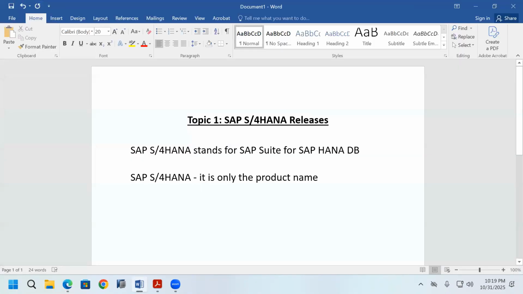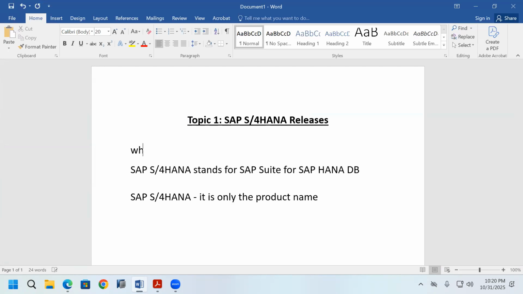Topic 1, SAP S/4HANA releases. That is the topic 1. SAP S/4HANA full form. So you want to know, what does SAP ERP stand for? Like this they ask you. What does SAP S/4HANA stand for?